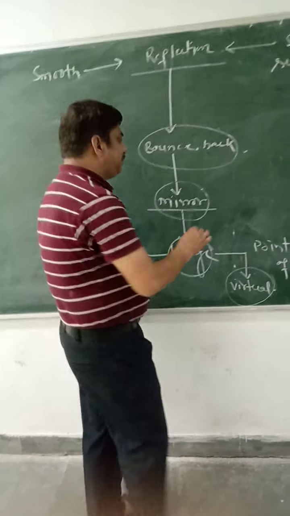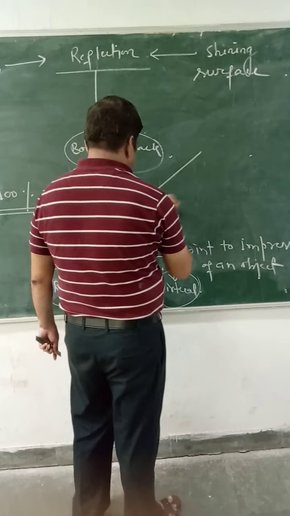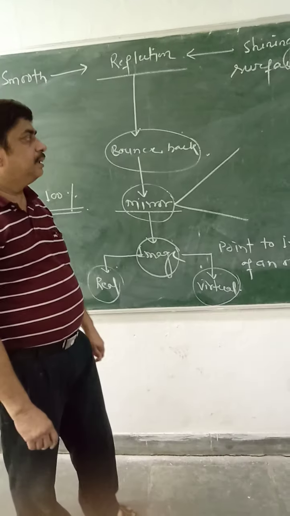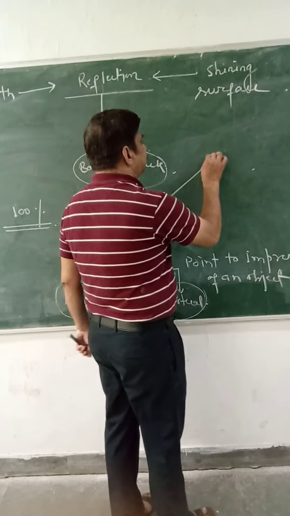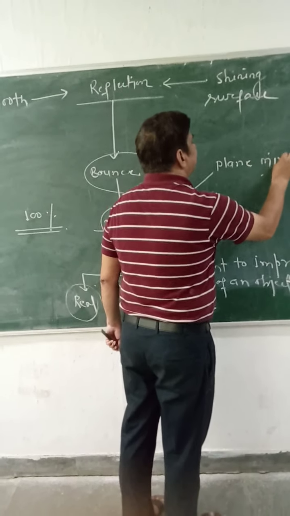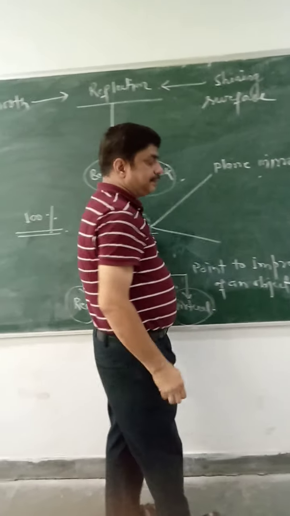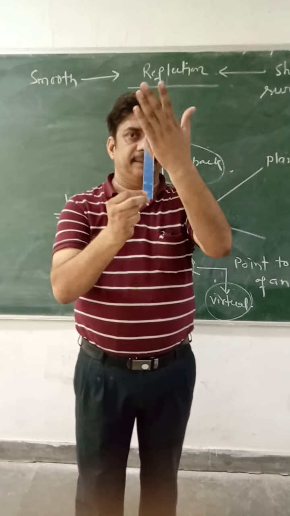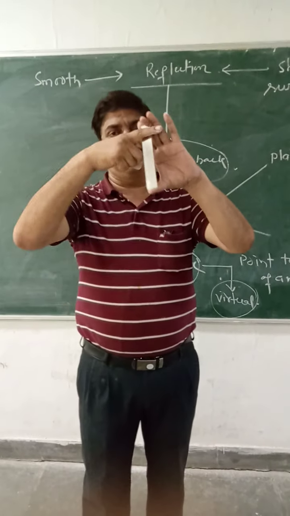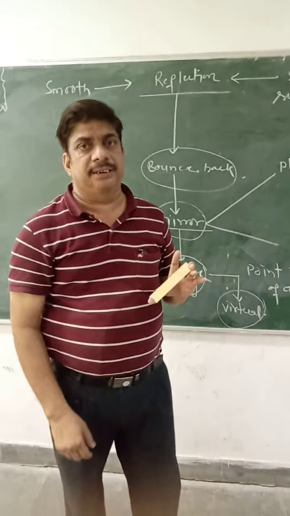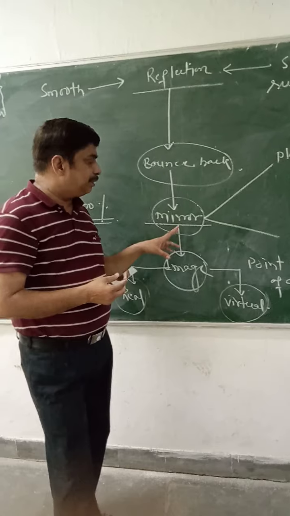Now, if I classify this mirror, the mirror is of two types. Number one is the plane mirror. When the surface like this is completely plane, you can see it is completely plane. This is the plane mirror. So how can this mirror be made?